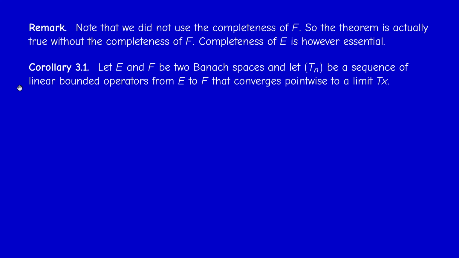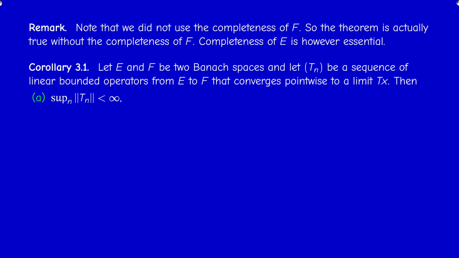The first one: we have, once again, two Banach spaces and a sequence now, so the collection is countable. We have a sequence of linear bounded operators from E to F that converges pointwise to some limit. What can I say about the limit operator? First of all, the sequence of norms of Tn is bounded.